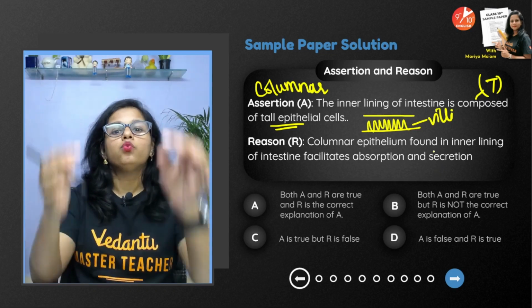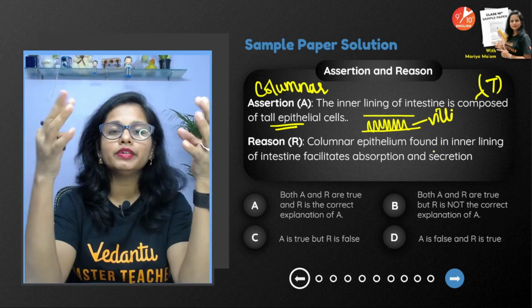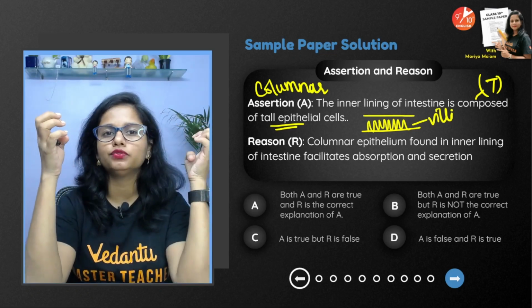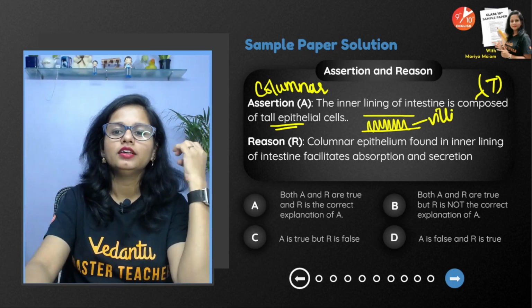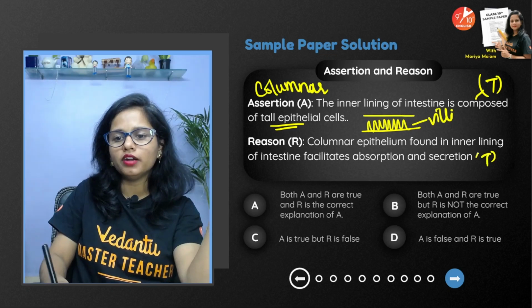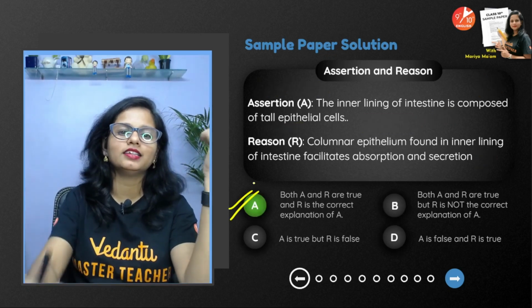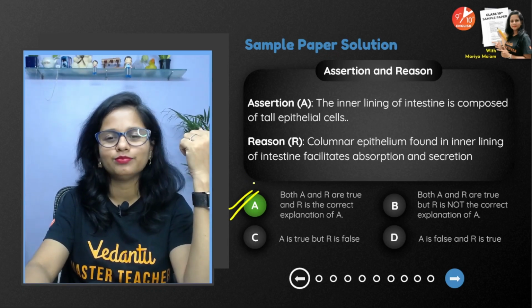Yes. Why is there columnar epithelium? Because they help in secretion of digested juices and absorption of digested food or nutrients, and that's the reason why A is true, R is true, and the reason is the correct explanation of the assertion, and hence A is the correct answer. Got that? Perfect.